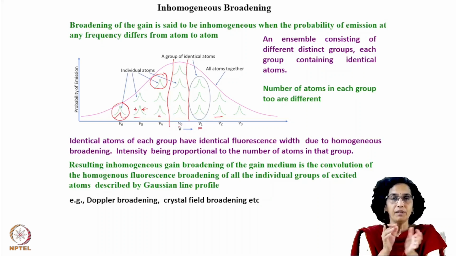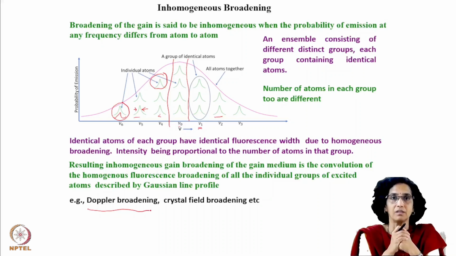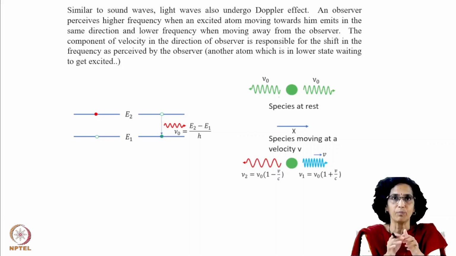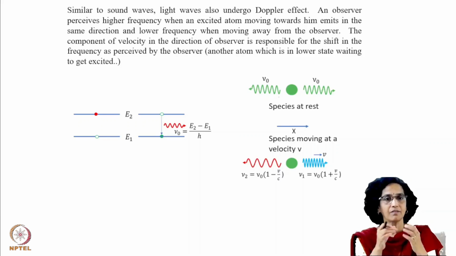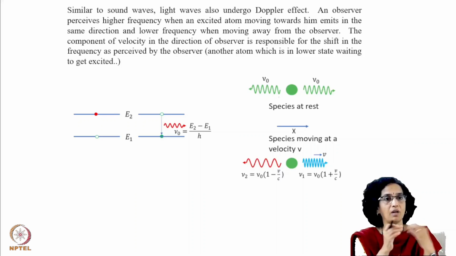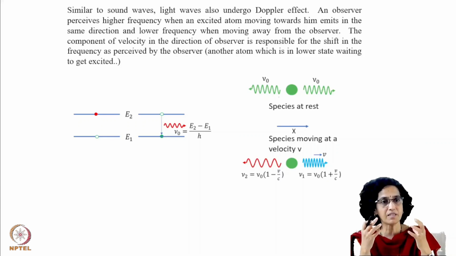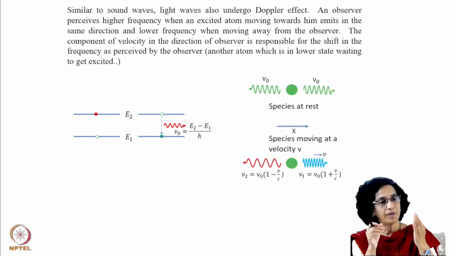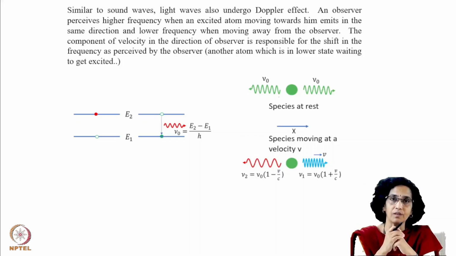Now, one very common example of this is Doppler broadening. I hope you know what the Doppler effect is. We will just see very briefly what a Doppler effect is. You must have heard of it in the context of sound. The common example given to us is that when a train is approaching us on a platform and whistles, the frequency of the whistle appears shriller. That means the frequency appears to have increased. On the contrary, when the train is moving away from us and we are standing and the train whistles, then the frequency appears lower. Why does this happen?